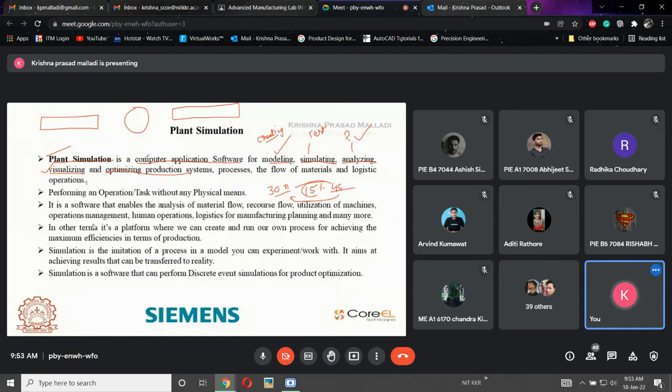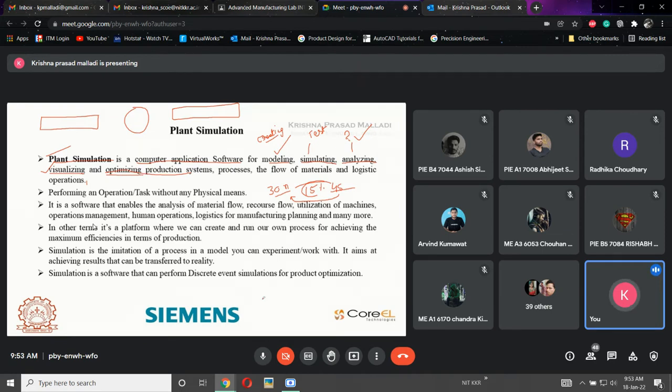Any idea on this word, optimization? Increasing efficiency. Okay, that is an outcome of optimization. Simply, optimizing is nothing but limiting the resources, limiting the things involved in it.